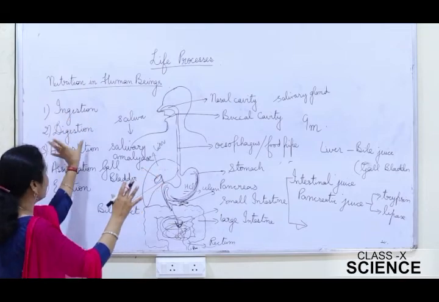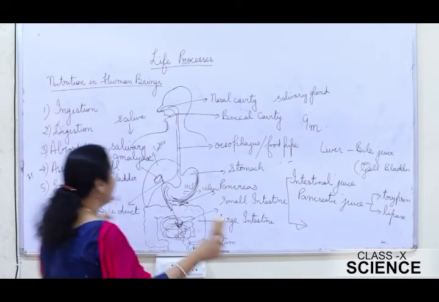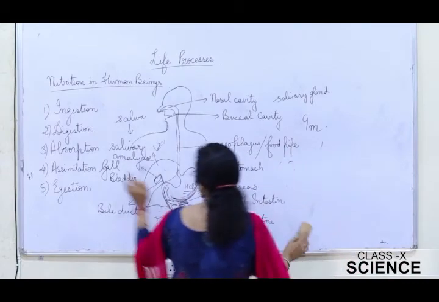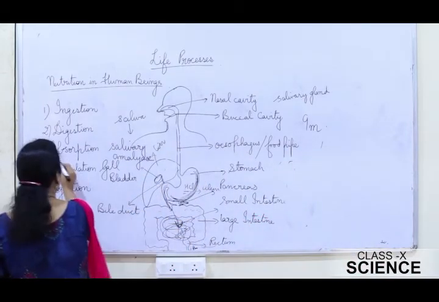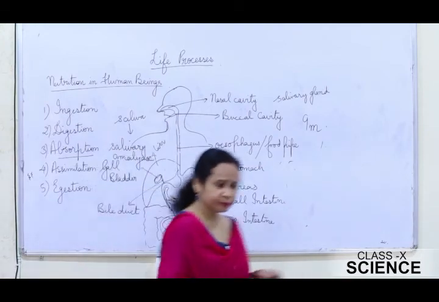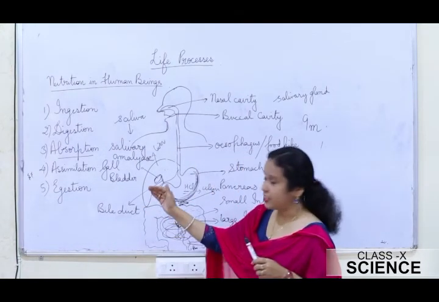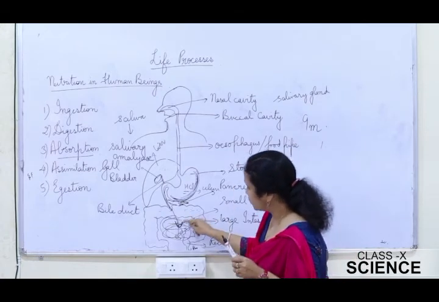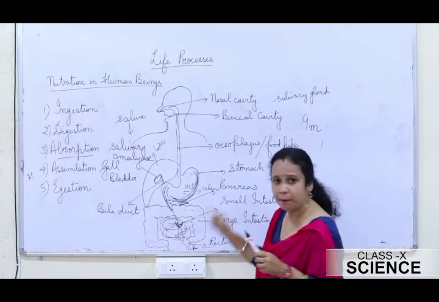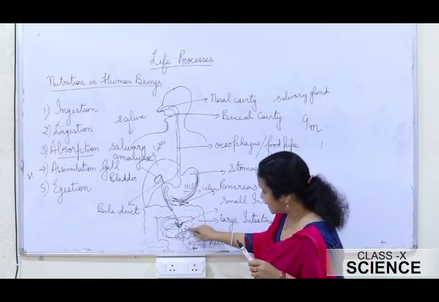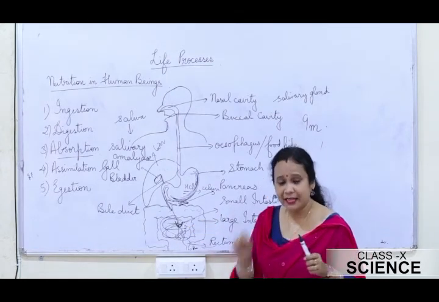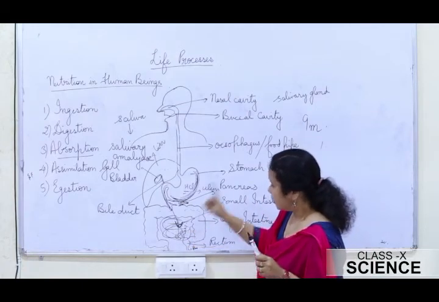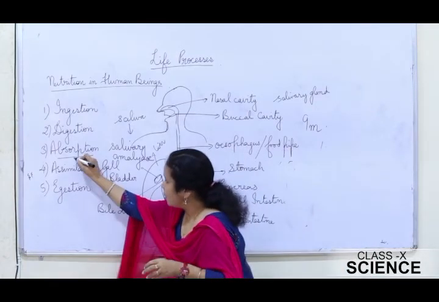We have seen ingestion, we have seen digestion. Now the remaining topics are very simple. Then we come to absorption. In the case of absorption, what exactly is done? The food after digestion becomes very small, and now it can pass through the walls of the small intestine into the blood. The small intestine is the main site where the digested food is absorbed. Now, this is all about absorption.